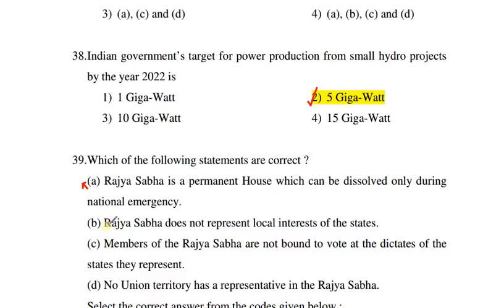This is correct. Members of the Rajya Sabha are not bound to vote at the dictates of the states that they represent. This is also correct. No union territory has a representative in the Rajya Sabha at present. This is also a correct statement. So the correct answer is 3, which is B, C and D.